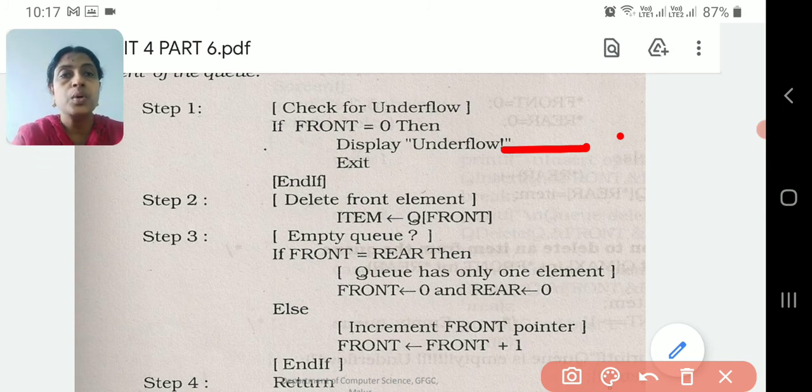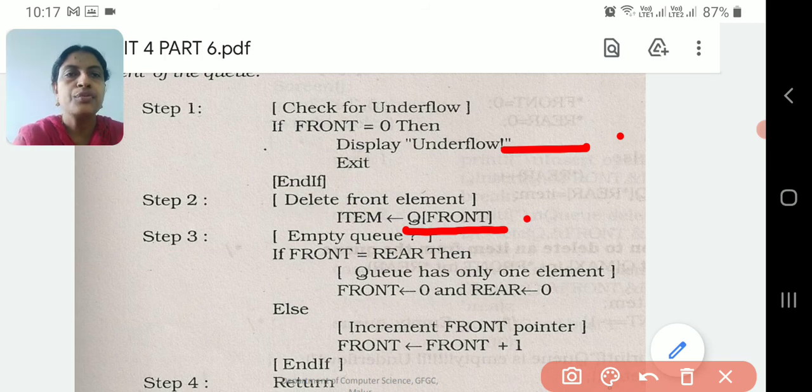Otherwise, first what you have to do? Take the item, whatever item is in the front of the queue. Remove that. That's all, we just need to delete. Whatever item is in the front, that needs to be deleted.